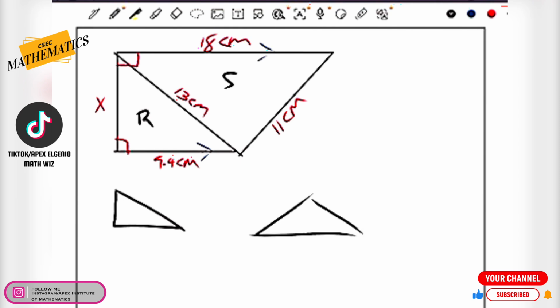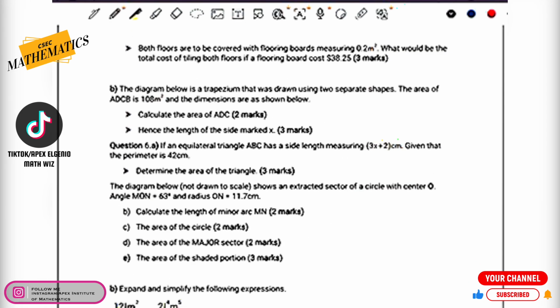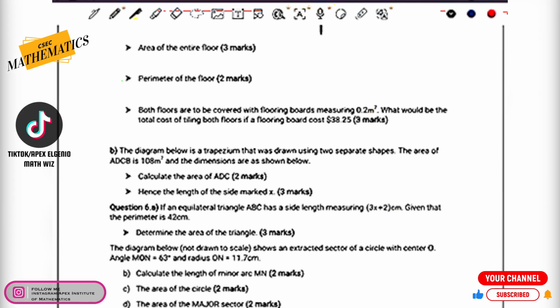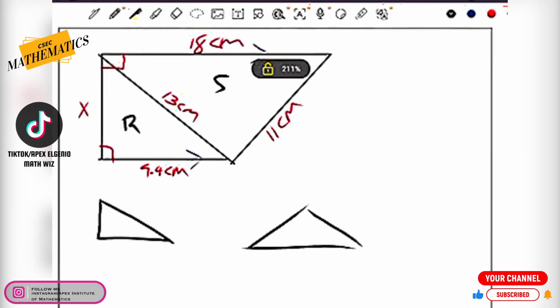All right. Now, it went ahead and gave us some requirements to complete here. It says that we should calculate the area of ADC. Let's have a look at what kind of shape is ADC. Ooh, I actually did not label the diagram here, guys.